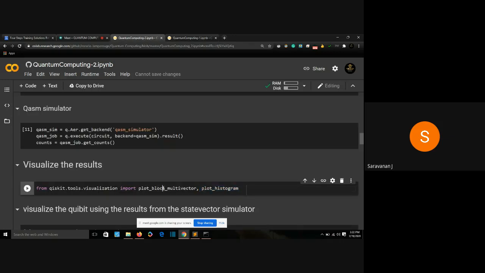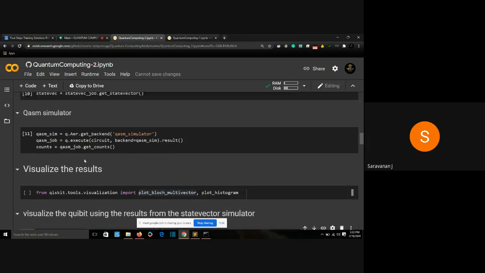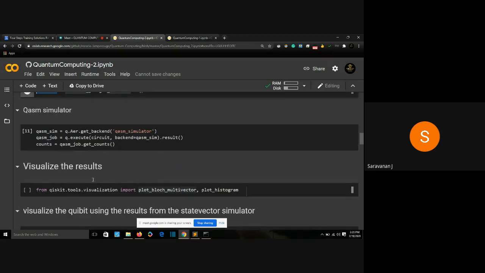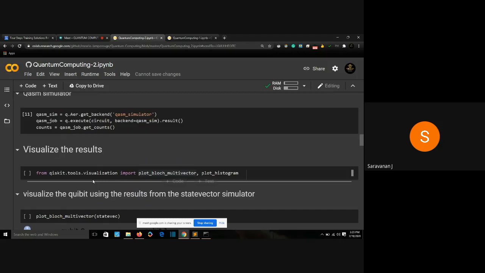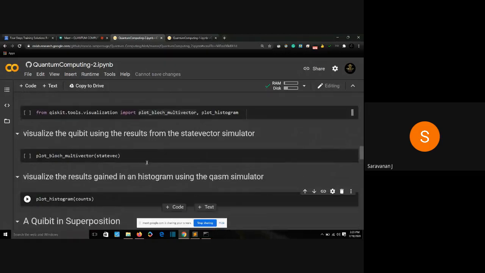Over here, I'm going to pass my state vector into plot_bloch_multivector. We got a state vector as the result from the state vector simulator, and then I'm going to pass my state vector into plot_bloch_multivector. Let me close the results. So I'm passing the state vector into plot_bloch_multivector. First I'll run this. And here I'm passing the state vector from my circuit. All right.